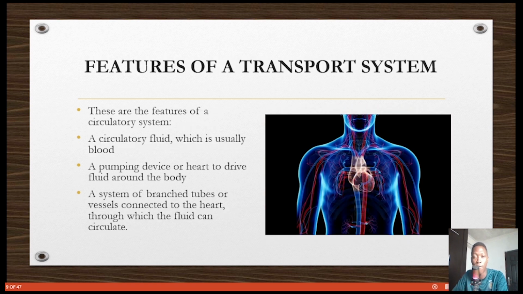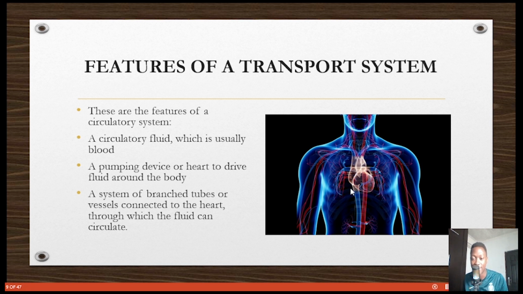So let's look at features of a transport system. The first thing that a transport or circulatory system needs, we'll use them interchangeably, is a circulatory fluid. And in most animals it is usually blood. So you need a circulatory fluid and you need a pumping device or a heart to drive the fluid around the body. And then you need a system of vessels connected to the heart, which blood or fluid can circulate through. So that's what we refer to as the blood vessels, right?